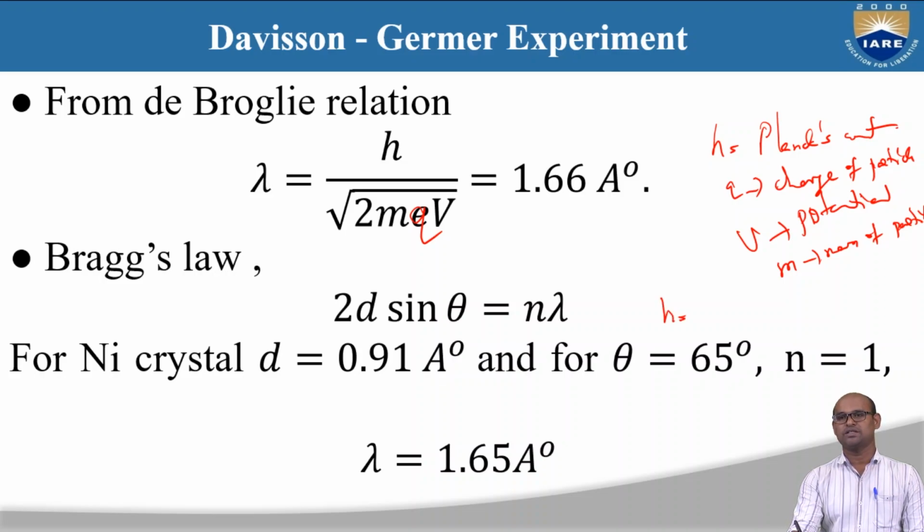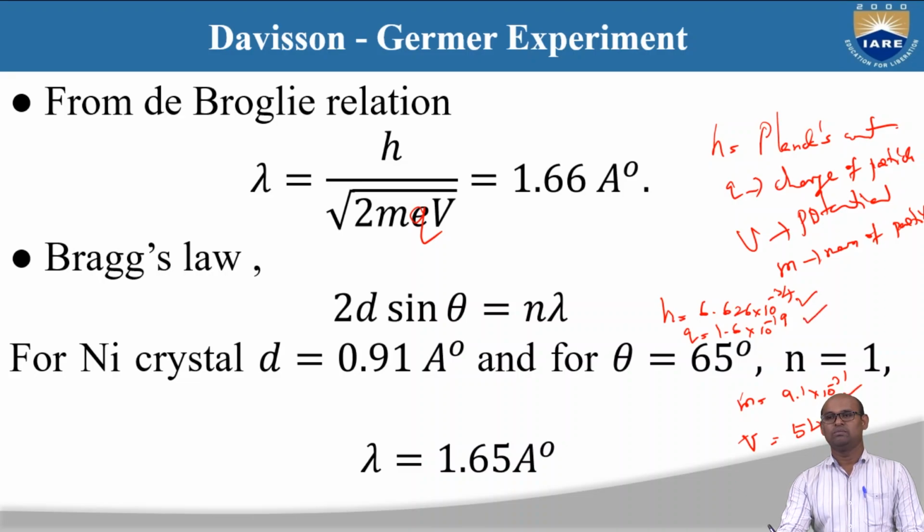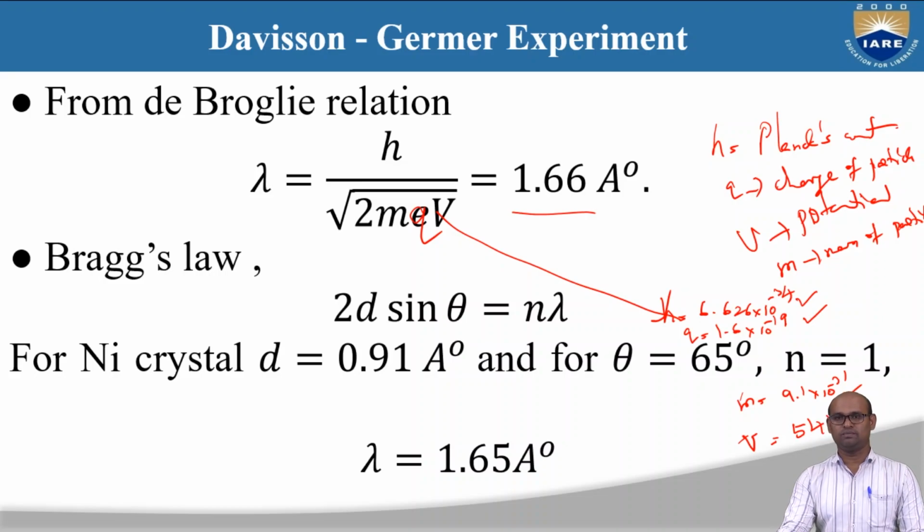For example, Planck's constant h is 6.626 into 10 power minus 34 joule second. I'm not writing the units here. Q is 1.6 into 10 power minus 19 coulomb, and similarly mass m is 9.1 into 10 power minus 31 kilogram. We already know that the voltage where we see the peak in the distribution is 54 volts. Substituting all these h, Q, m and V in this equation, we get a value of 1.66 angstroms. This is the wavelength using the de Broglie relation.